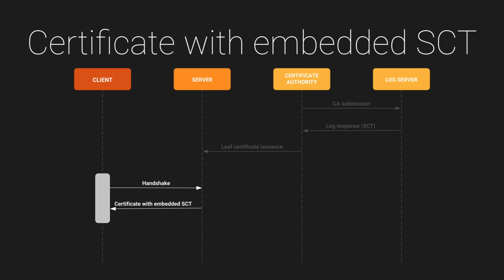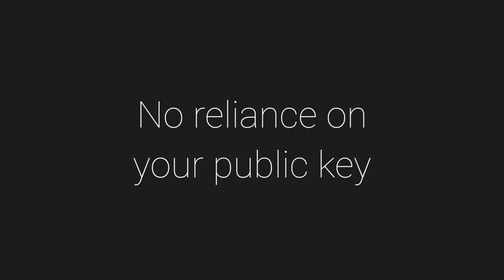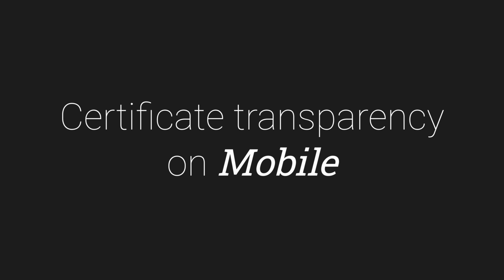Now, when establishing a connection, as a basic check, the client uses the public key of the log server involved to verify the signature of that signed certificate timestamp. If there are discrepancies, the client will reject the certificate and close the connection. Unlike certificate pinning, there is no reliance on your certificates, whether that's the public key used or the certificate authority you have chosen. So let's see how to implement certificate transparency on mobile.